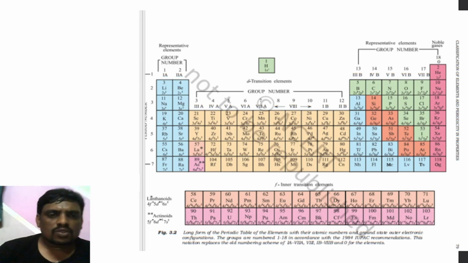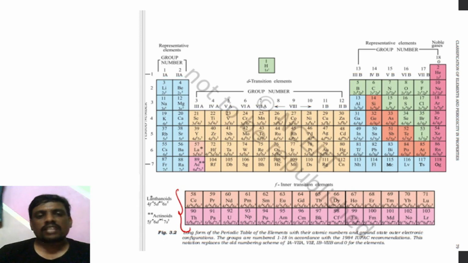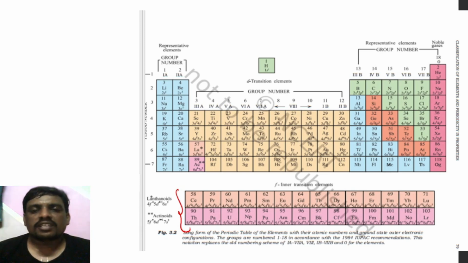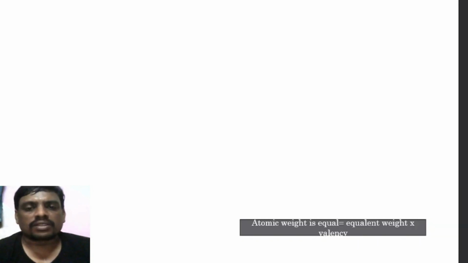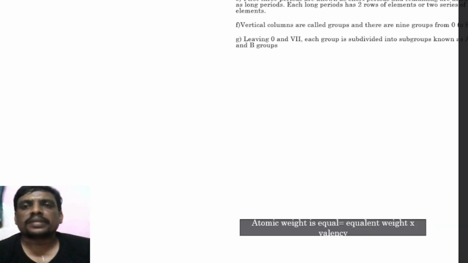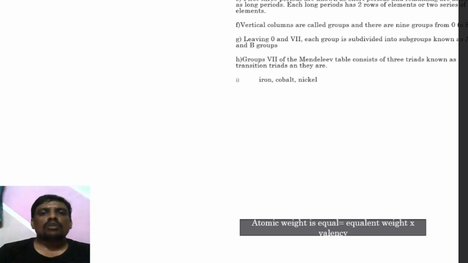Now, in case of elements, you can see the f-block, the inner transition elements. Lanthanoids and actinoids are together called inner transition elements, which are different from the other transition elements. So, the first three periods are known as short periods and the remaining are known as long periods. Each long period has two rows of elements.